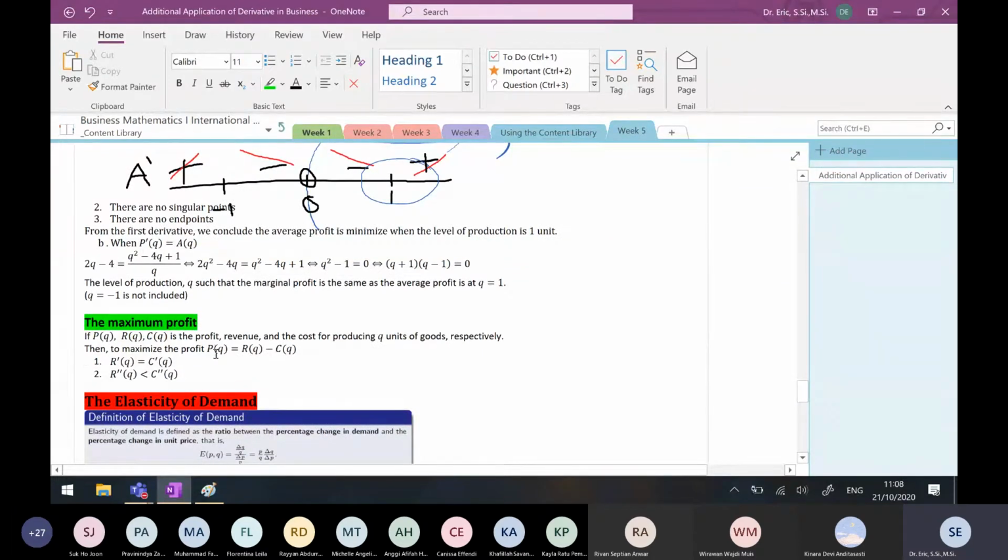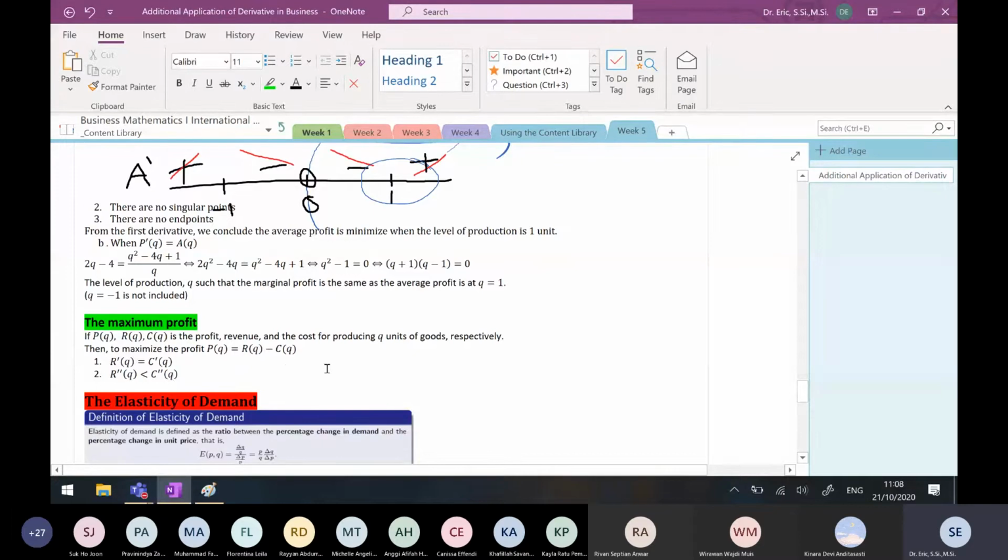If P(Q), the profit, is given by the revenue minus the cost, how do I get the maximum of profit? It must be a stationary point. So P prime Q should be equal to 0. Then R prime Q equals C prime Q. This means that Q should be a stationary point of P.